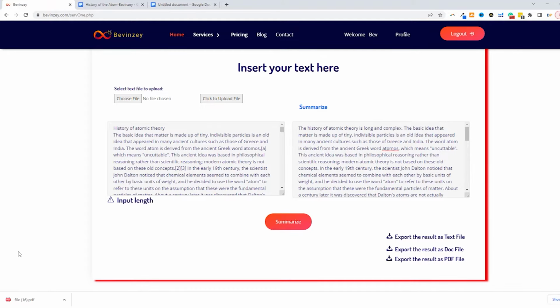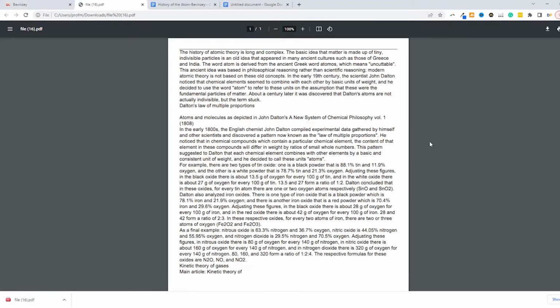So now we can go ahead and open the PDF file, and you have a really nice, elegant document. You can either just print this out for future reference or just save it as a PDF in your repository of information, and you can come back to it, digest it some more so that you can have a deeper understanding of all the key points that you want to master.